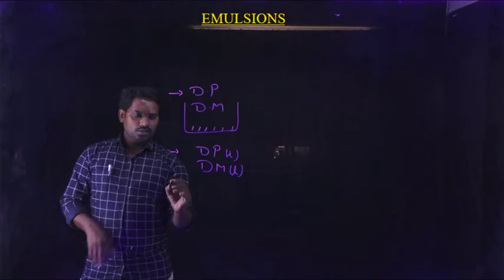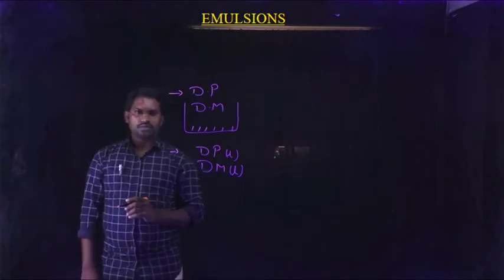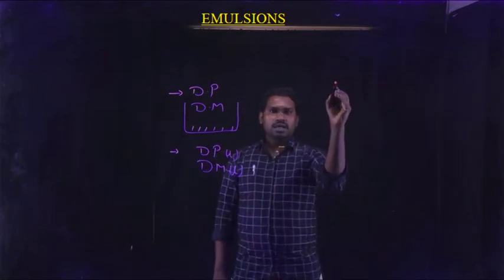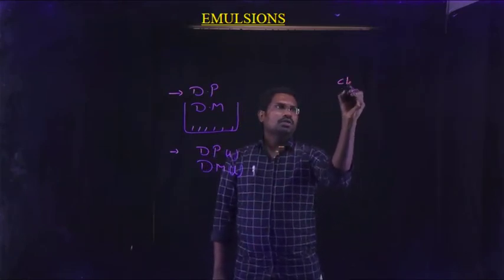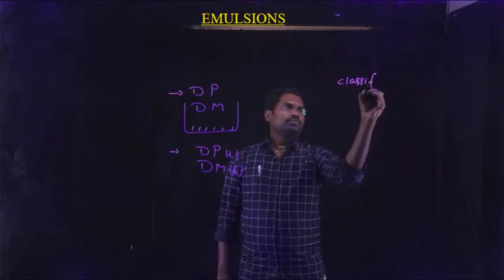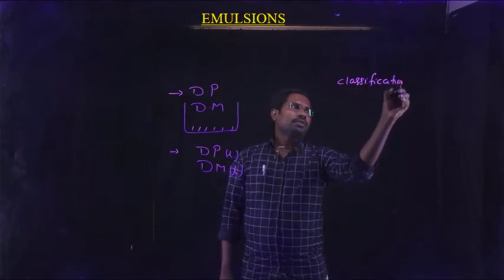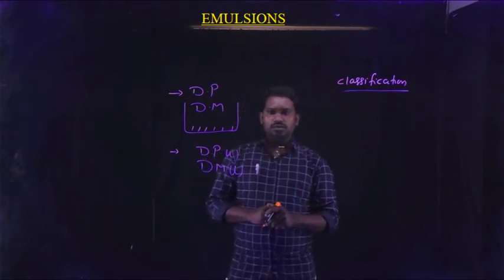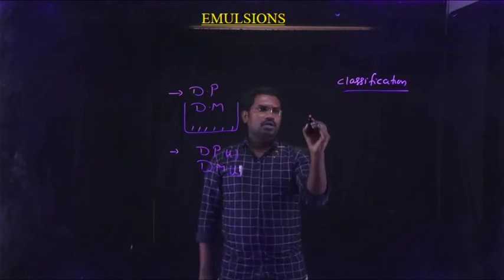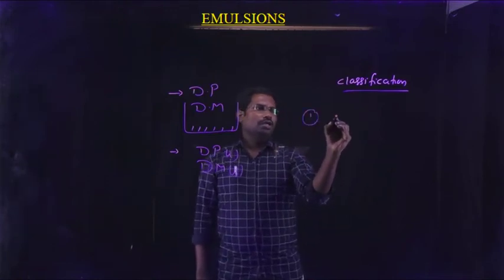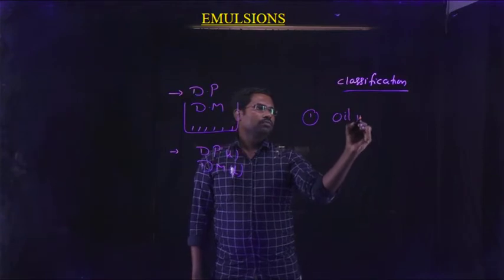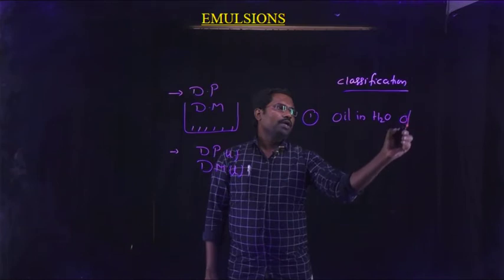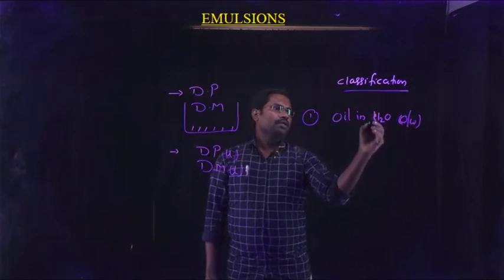So based on the physical state of the dispersive phase, emulsions can be classified into two categories. Classification of emulsions. The first one is oil in water type, simply O/W type.